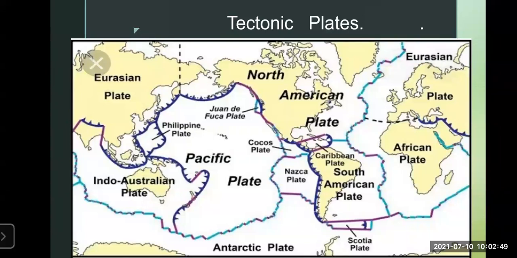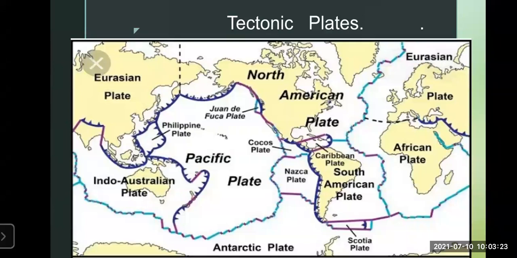Then because of the interior movement, the parts got separated, the oceans got separated, and the continents got separated. Because of this, these tectonic plates also got separated. Now let's see the seven tectonic plates from which the earth's crust is made up, which you can see here on the screen.